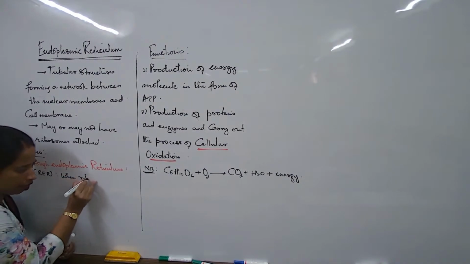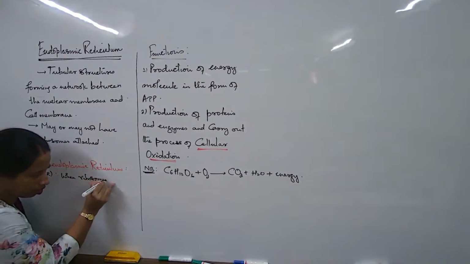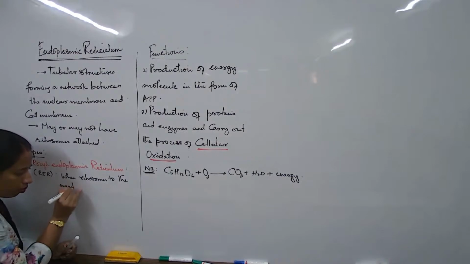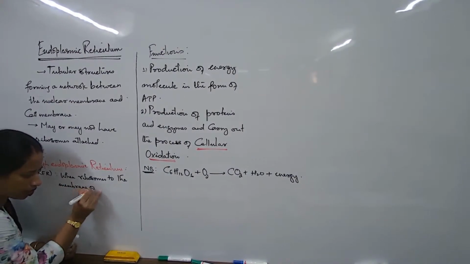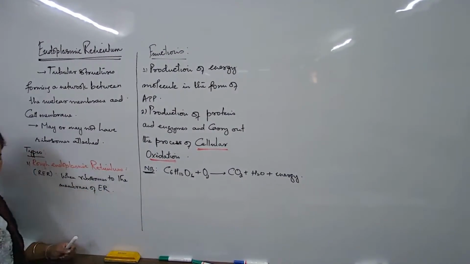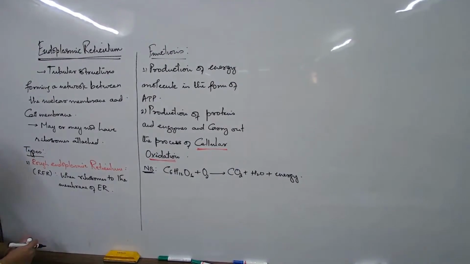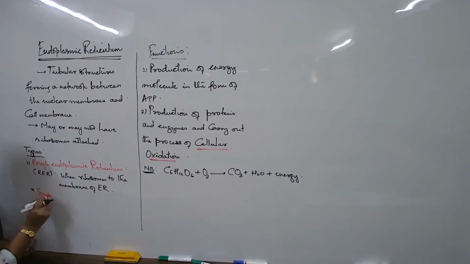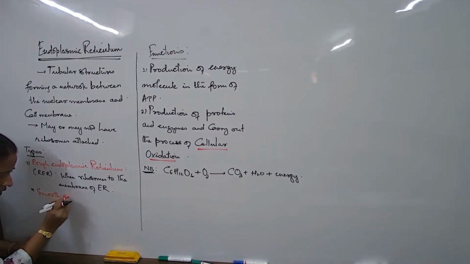When ribosomes are attached to the membranes of the endoplasmic reticulum, they are known as rough endoplasmic reticulum. Then what about the second? If I talk about smooth endoplasmic reticulum, what is this?